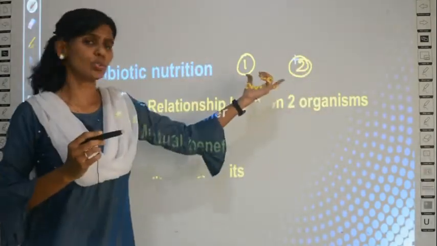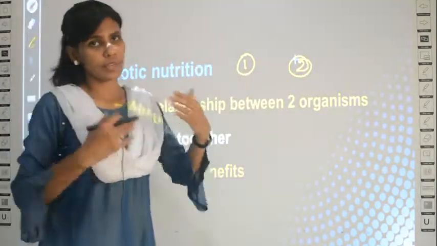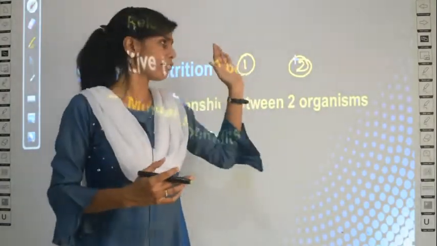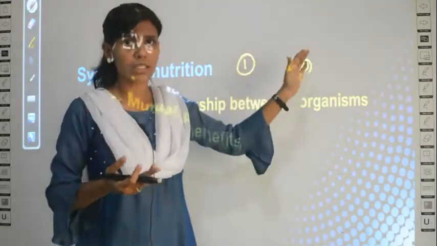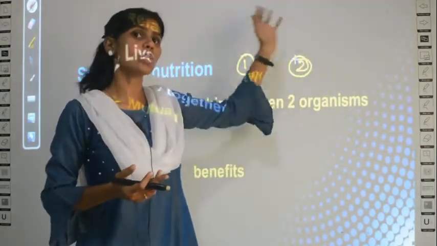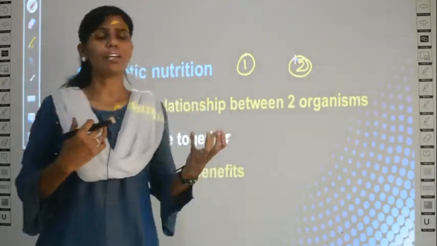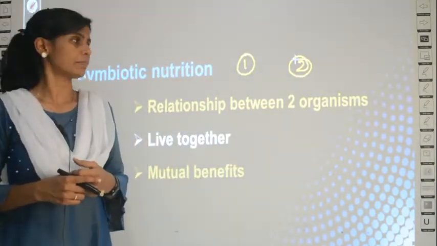They always live together and one is benefited from 2. If one has some advantages from 2, then 2 will also have advantages from 1. That is called mutual benefits or mutual relationship, right?